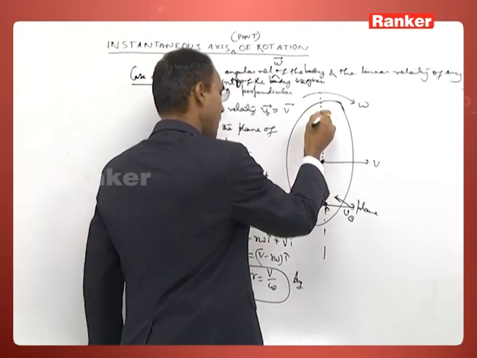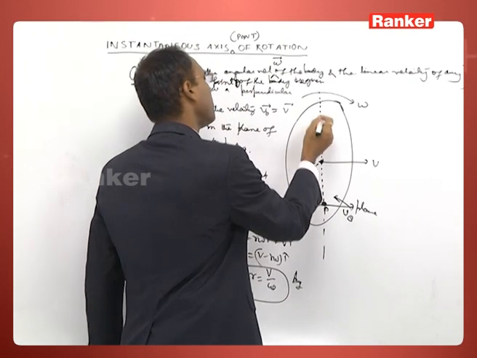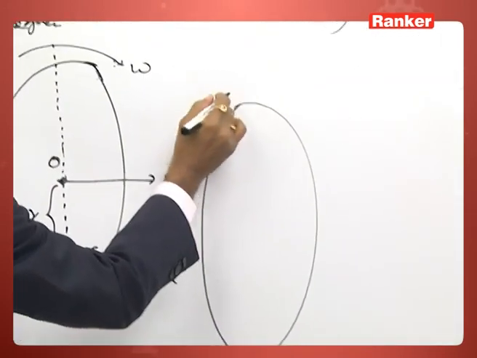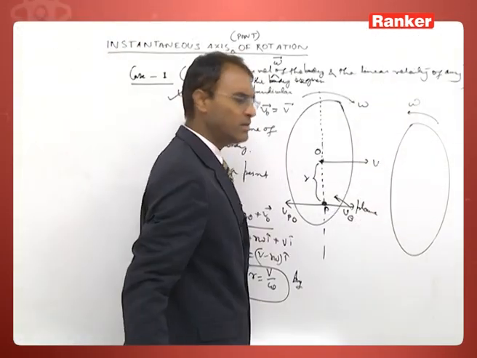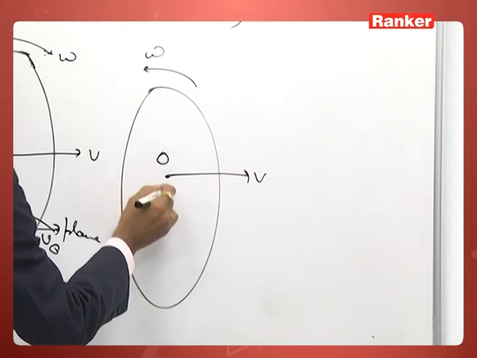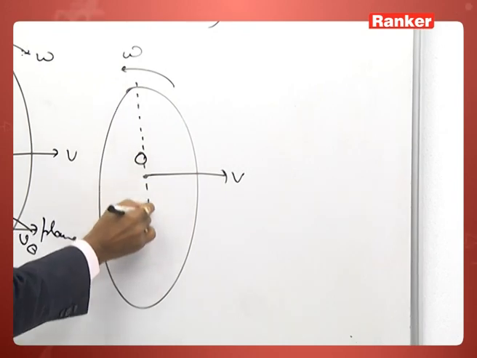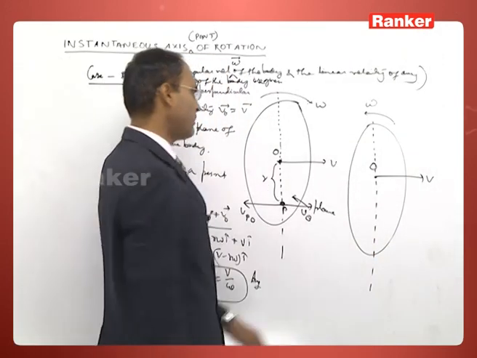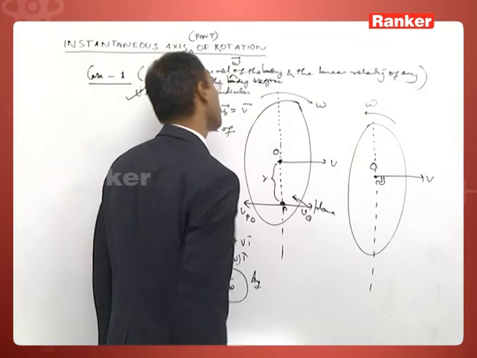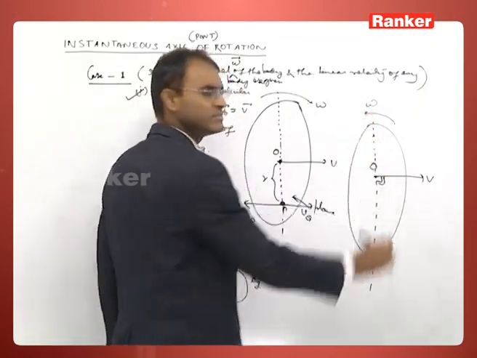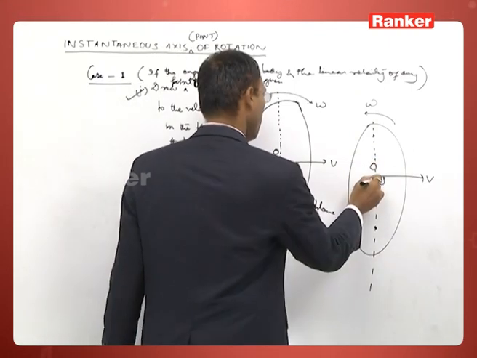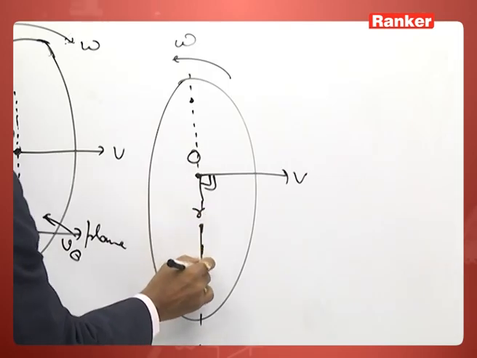It may lie below the point O or it may lie above the point. If you just take the omega in the opposite direction, this point's velocity is given. Drop a perpendicular onto the velocity vector which passes through the given point. If you take the point here or if you take the point here, you do not know.